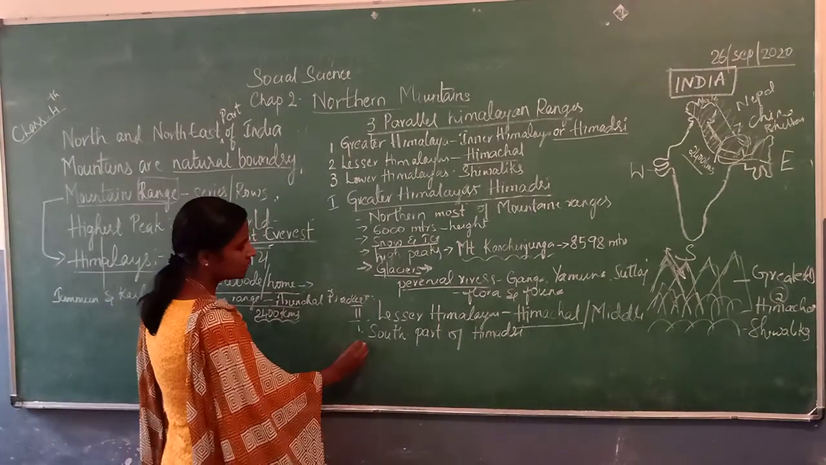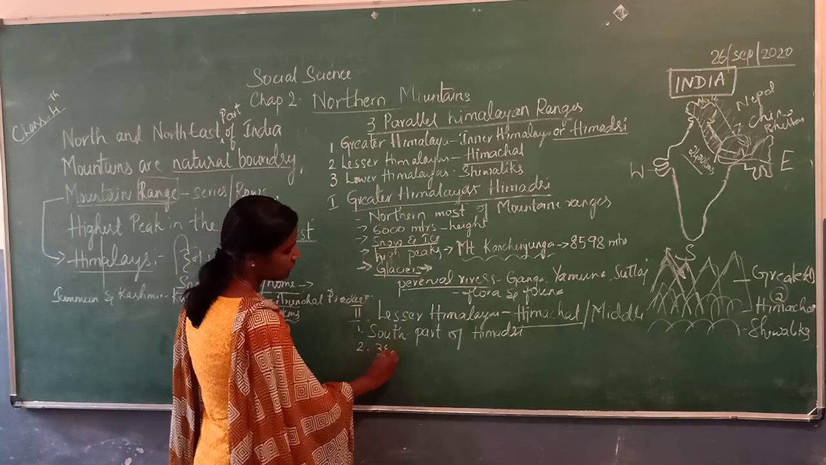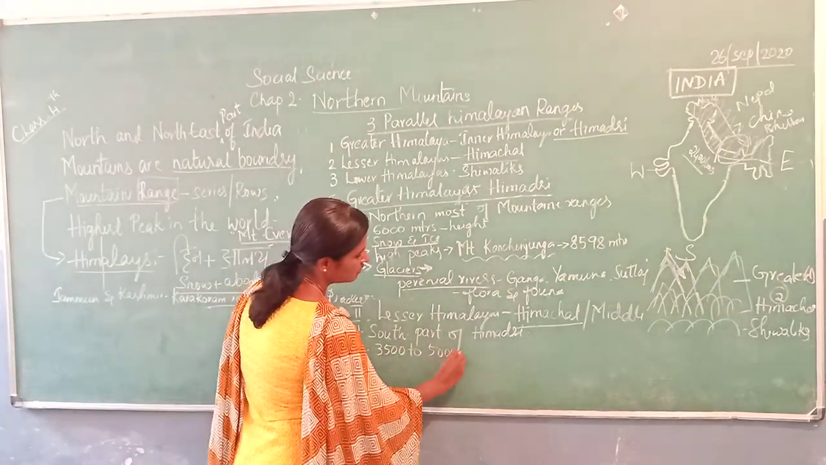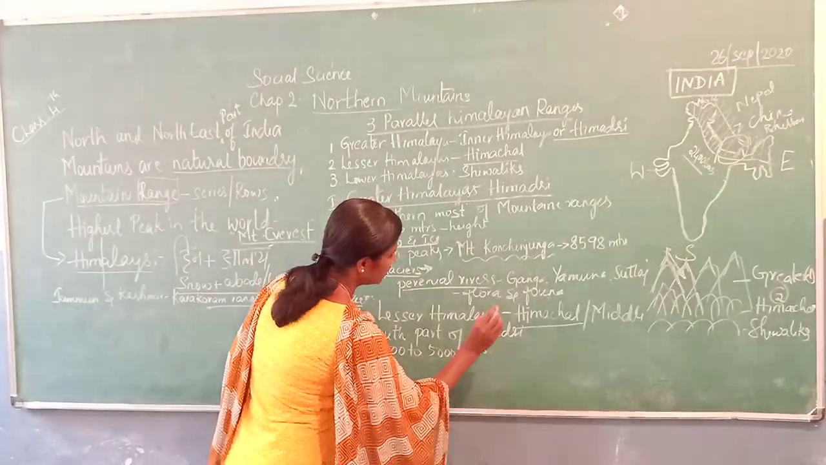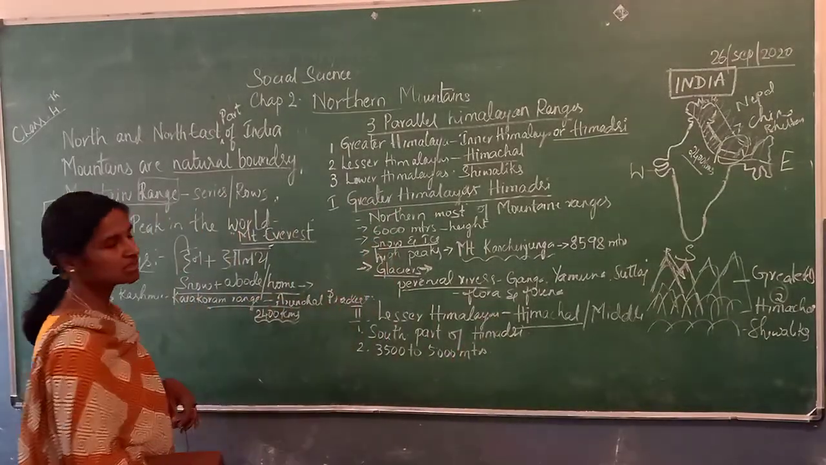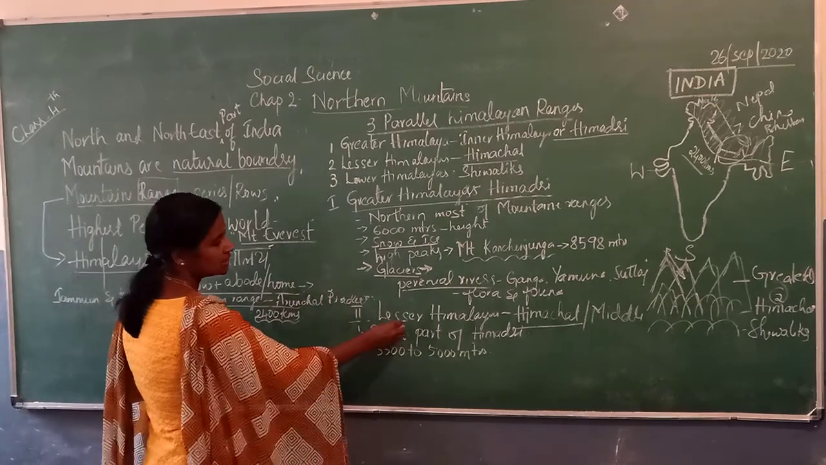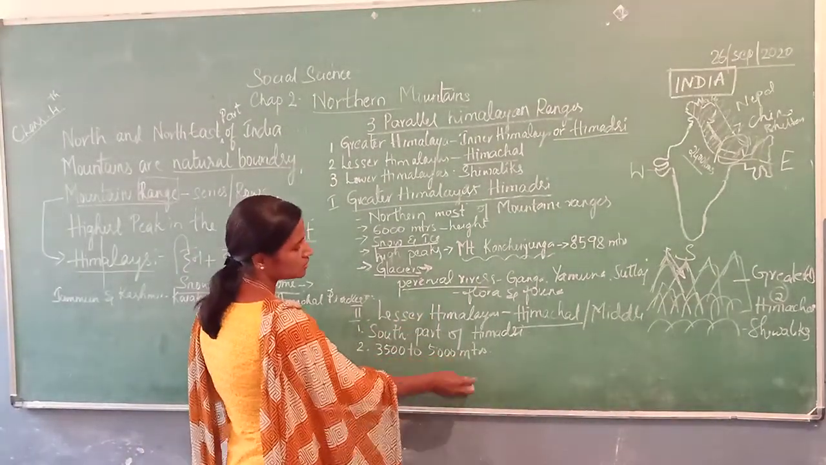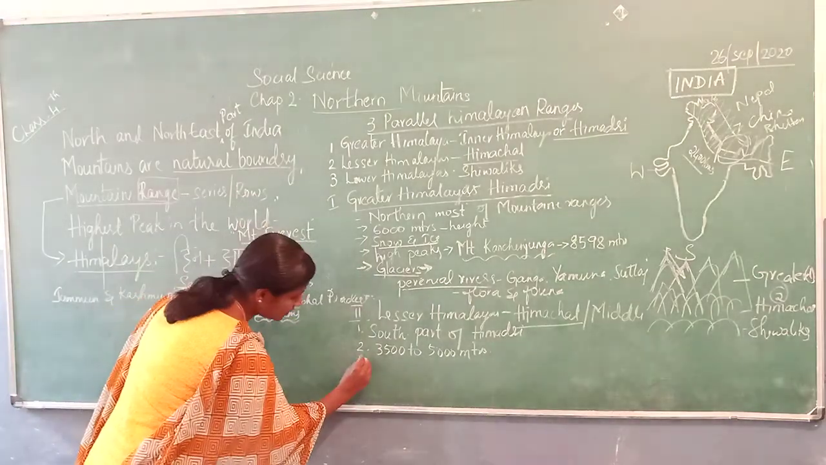Greater Himalayas have a height of about 6,000 meters, and Lesser Himalayas have a height of 3,500 to 5,000 meters. Okay, did you all get it?